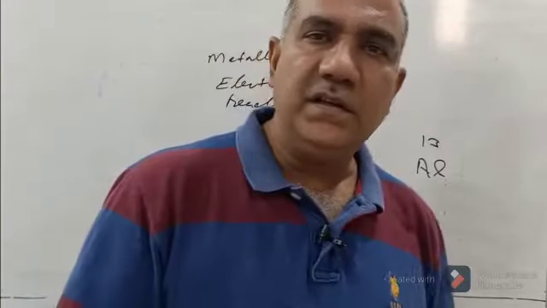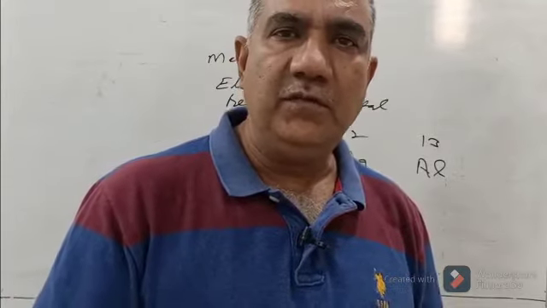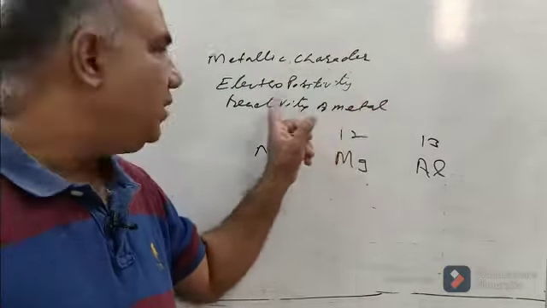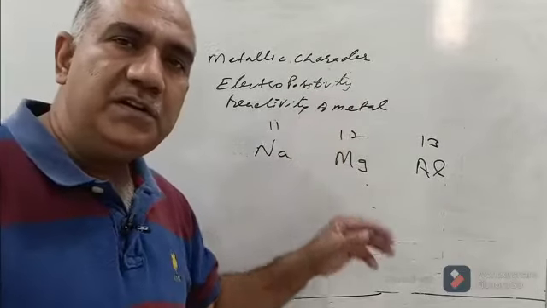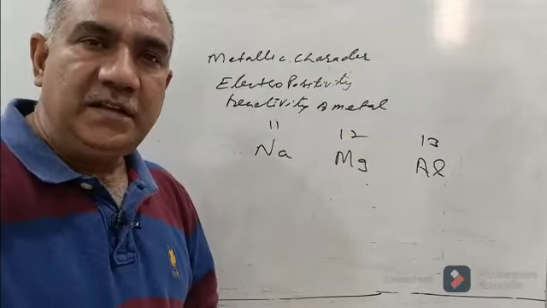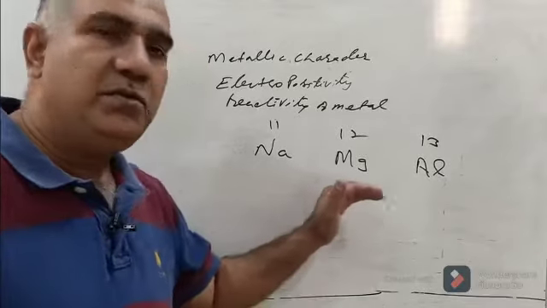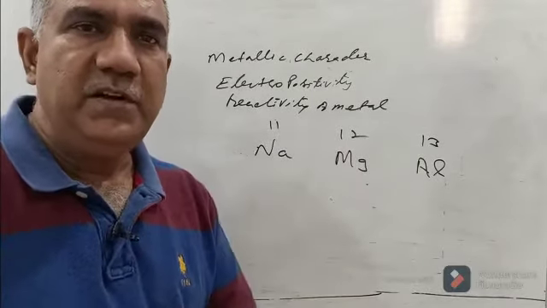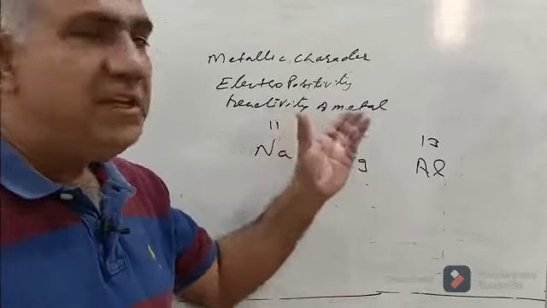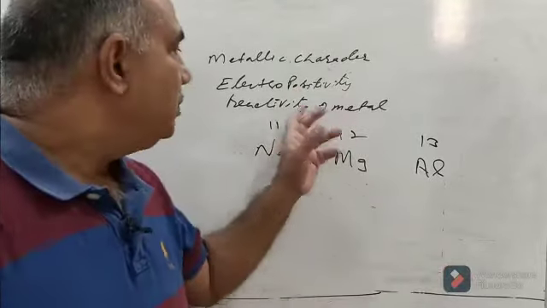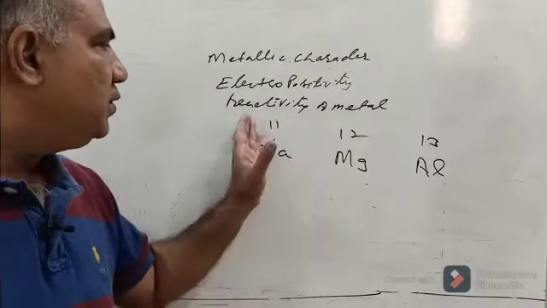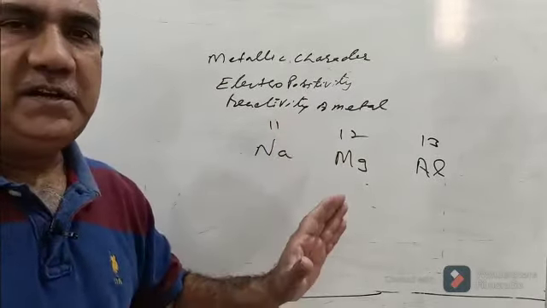Hello students, in this class we are going to study how the metallic character, or electropositivity, or reactivity of a metal changes when we move from left to right across a period. Also, we will try to understand the meaning of the metallic character of an element, the meaning of electropositivity of an element, and the meaning of reactivity of a metal.